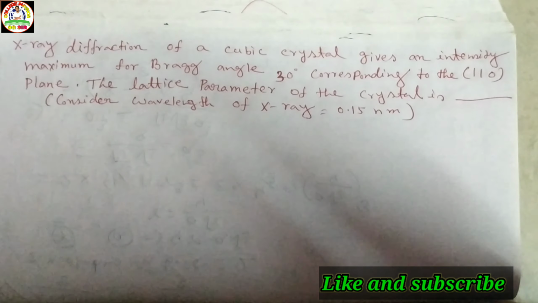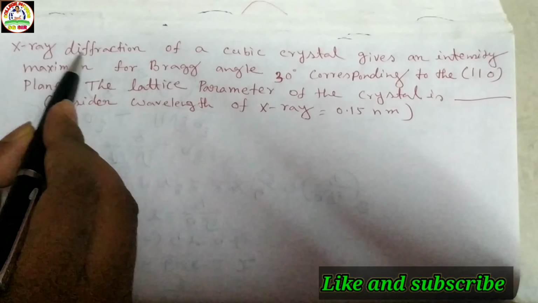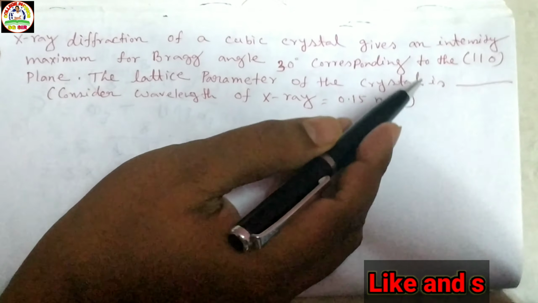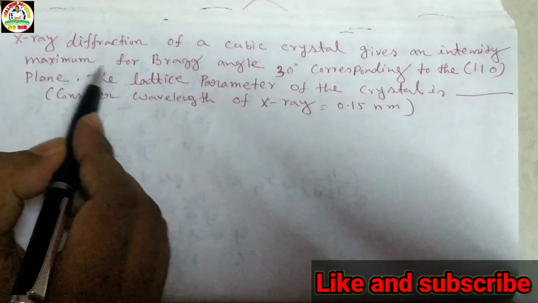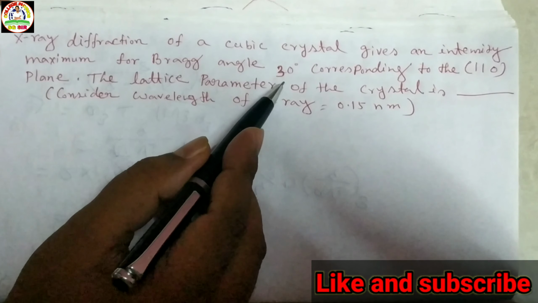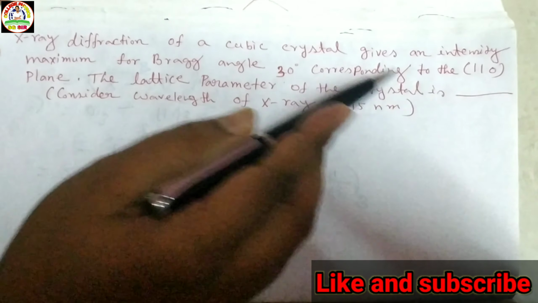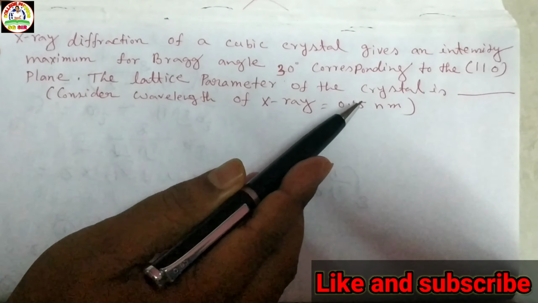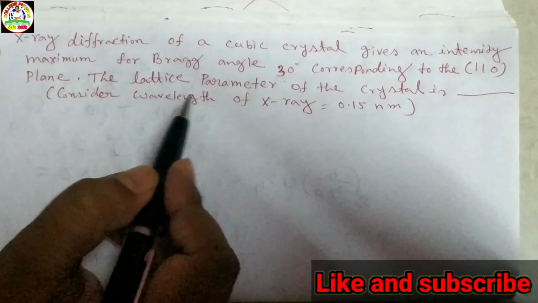Another problem from IIT JAM. X-ray diffraction of a cubic crystal gives intensity maximum for Bragg's angle 30 degree corresponding to the 110 plane. The lattice parameter of the crystal is what?